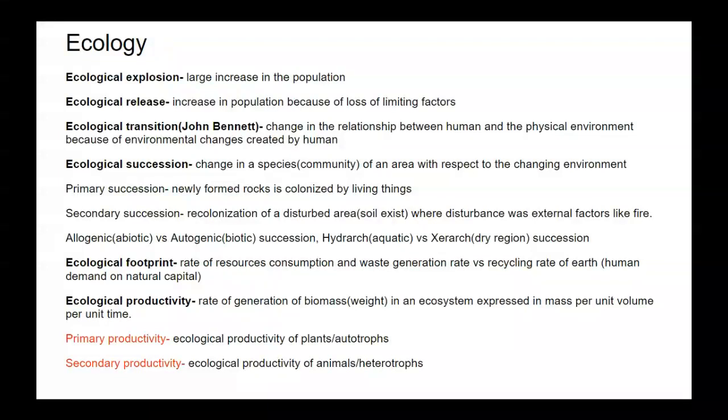Another division of ecological succession is allogenic versus autogenic succession. Allogenic succession is because of abiotic factors, and autogenic succession is because of biotic factors. And another division of ecological succession is hydrarch succession versus xerarch succession. Hydrarch is aquatic succession, and xerarch is dry region succession.